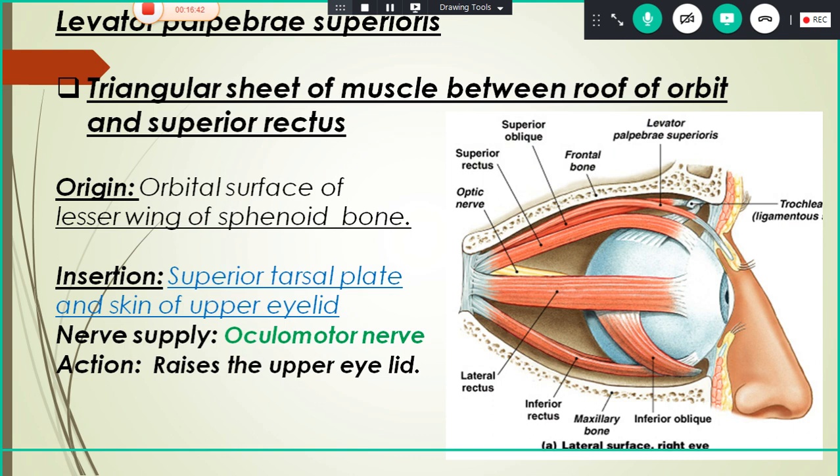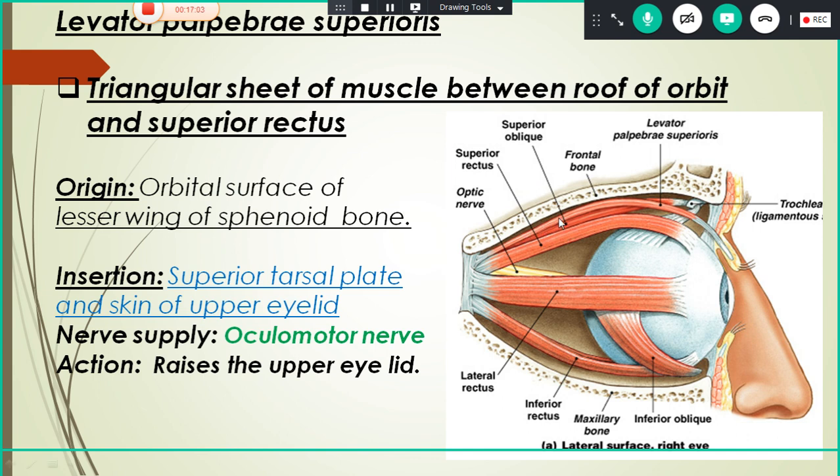If you see the levator palpebrae superioris, the name itself you can identify where it is located. Palpebrae means it is located in the eyelid, superior, that is in the upper eyelid. What is the action? Levator, elevation. You cannot see this muscle on the face.